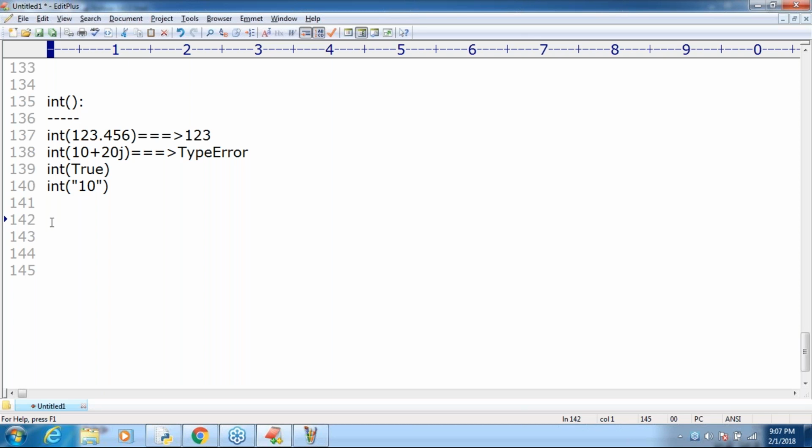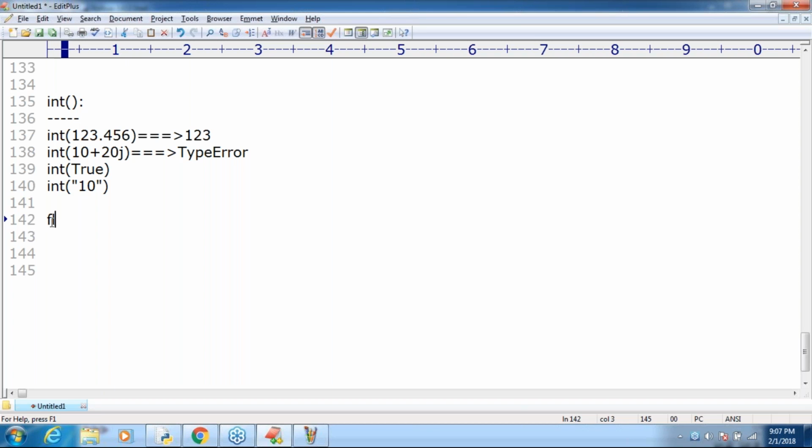Complex to int? Not possible. Can I convert str type to int? Yes, but the string should contain only an int value in base 10, only decimal values. That's all about the first function.